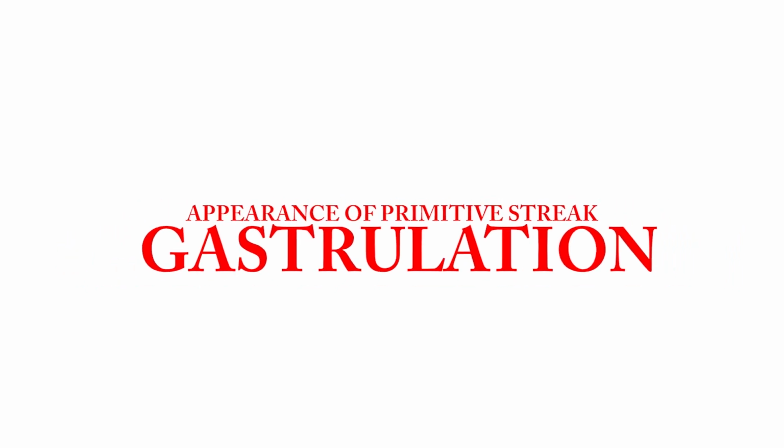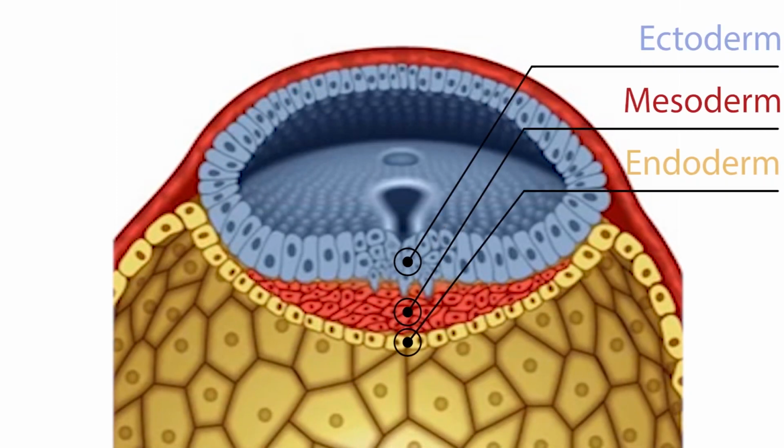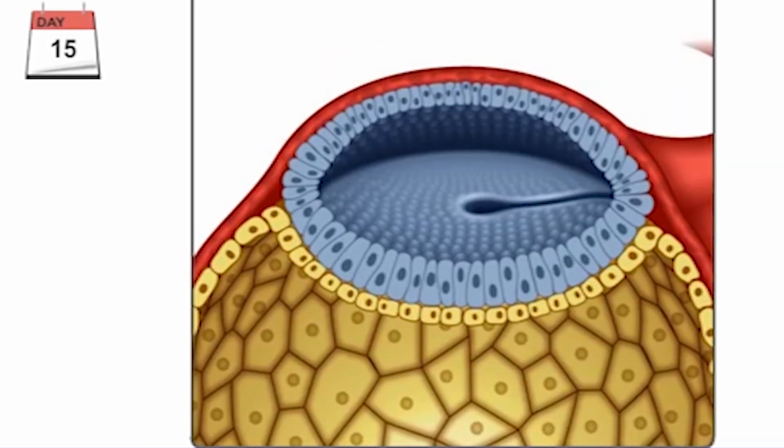In the third week of development, an embryo undergoes a process first converting the bilaminar embryonic disc into a trilaminar embryonic disc, which consists of ectoderm, mesoderm, and endoderm. This process is called gastrulation. At about 50 days after fertilization, on the surface of the epiblast of the bilaminar embryonic disc, a thickened band